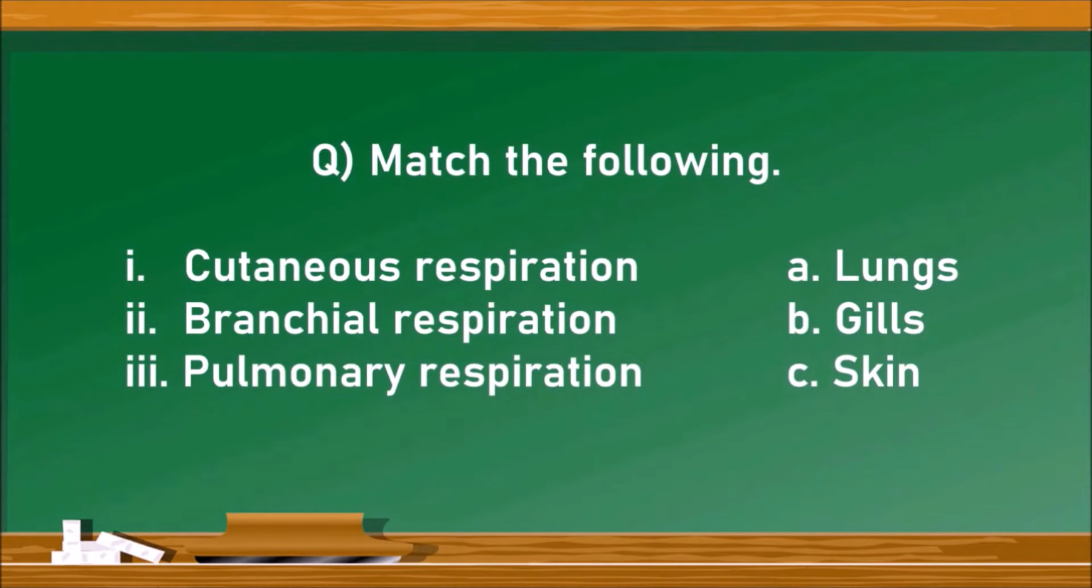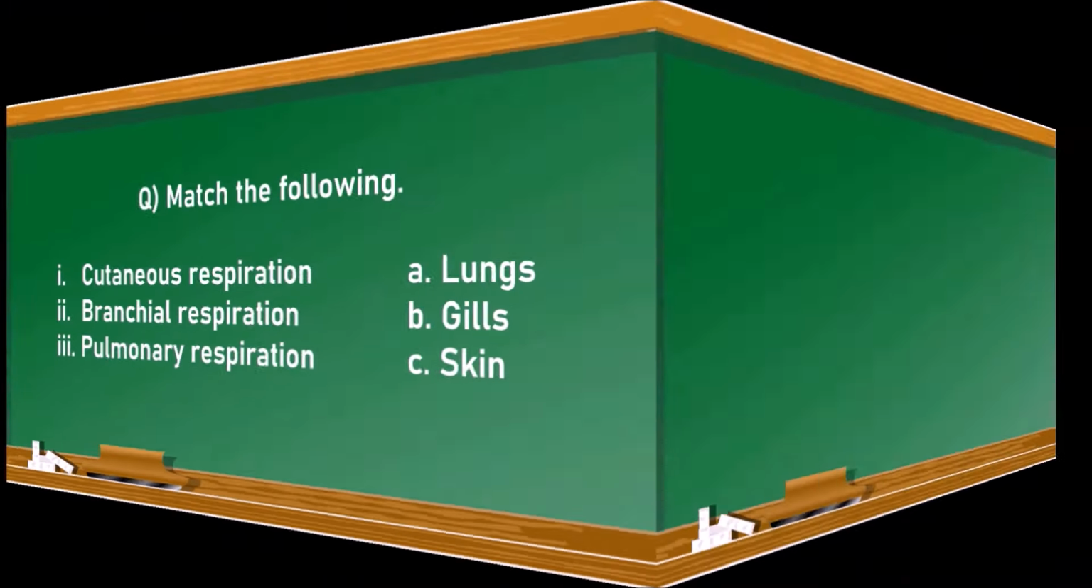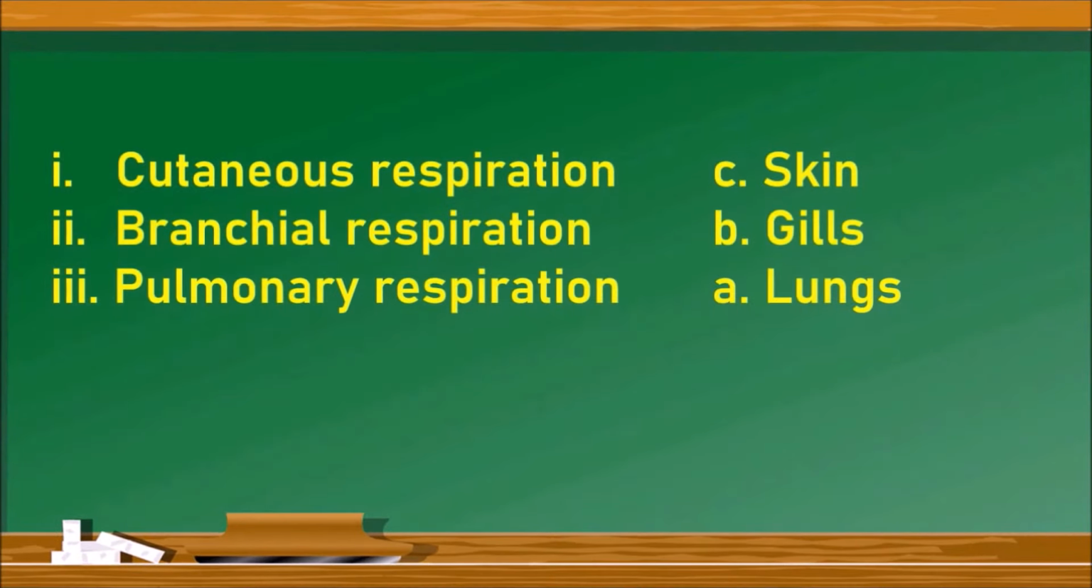In part 1, cutaneous respiration, bronchial respiration and pulmonary respiration are given. In part 2, lungs, gills and skin. Here the cutaneous respiration refers to the respiration that occurs through the skin. The bronchial respiration involves the gills, whereas the pulmonary respiration occurs through the lungs. Hence, the matching is first one is to C, second one is to B and third one is to A.